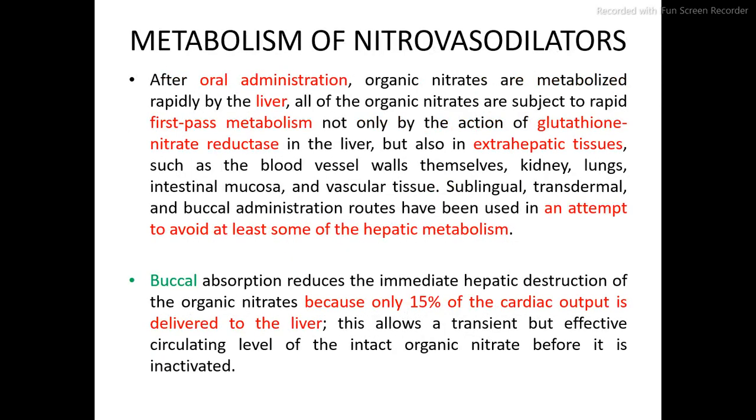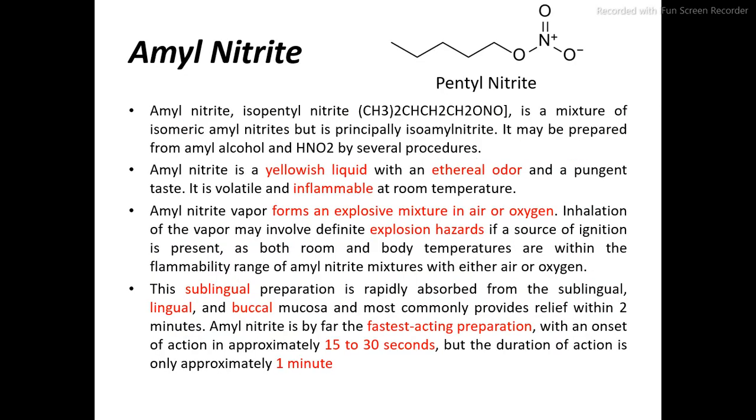Now regarding metabolism of nitrovasodilators, after oral administration, these organic nitrates are metabolized in the liver by first pass metabolism by different enzymes. So first we will study the first drug, that is amyl nitrite. It is also called pentyl nitrite. Why is it called pentyl nitrite? Because it contains 5 carbons in a straight chain, and this is the nitrite group. So simply, pentyl nitrite.